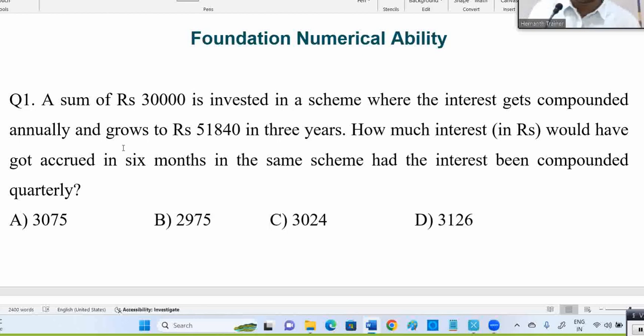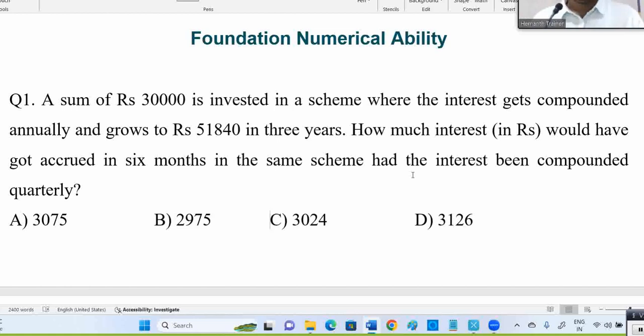And here what they said: 30,000 is the principal invested at compound interest, and it grows to 51,840 in 3 years. How much interest would have accrued in 6 months in the same scheme had the interest been compounded quarterly? See, this is how they don't give questions very simply. They'll attach something else.